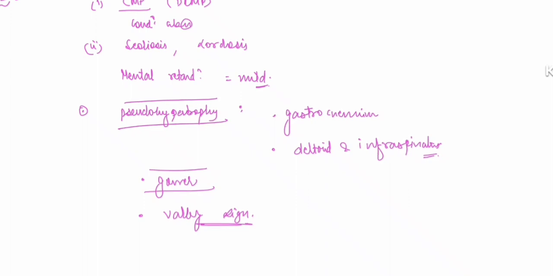Now we will come to Becker's muscular dystrophy. Becker's muscular dystrophy is similar to Duchenne's muscular dystrophy, and there is the same dystrophin gene mutation, but here it is not a complete absence of dystrophin, there is a mild decrease in dystrophin protein. So there are mild symptoms.